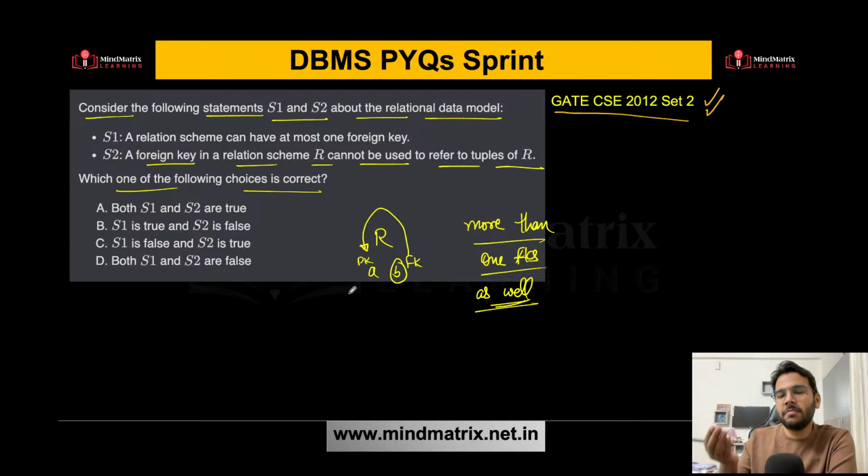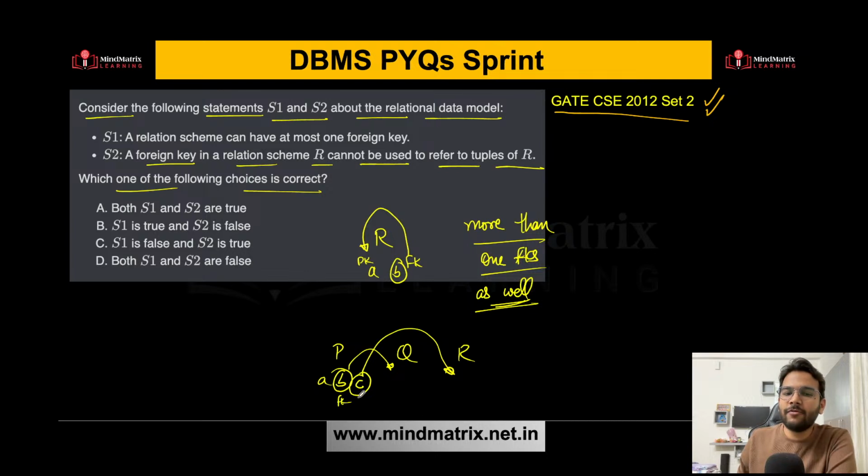Maybe you have three relations P, Q, R. Some attribute B is a foreign key referencing the primary key of one, and C also references the primary key of another. So multiple foreign keys are possible. This statement is incorrect. This is false.